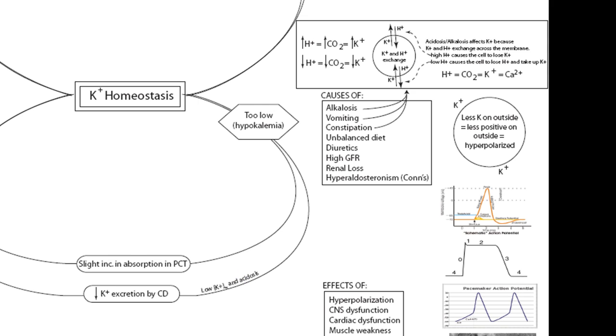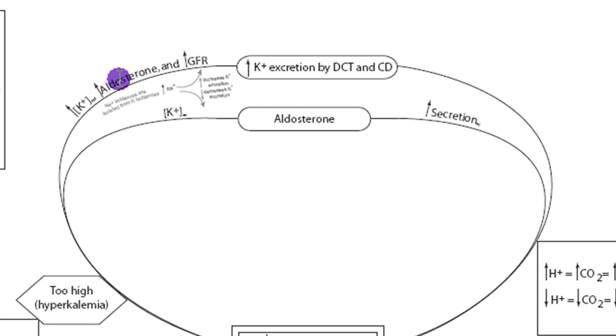If potassium levels are too high, the DCT can increase excretion of potassium. It does this in response to excess extracellular potassium. Aldosterone can stimulate it. Again, aldosterone causes a reuptake of sodium at the expense of potassium. So bringing sodium in from the filtrate pushes potassium back into the filtrate, and that's going to increase the excretion by the distal convoluted tubule. Another thing that can increase excretion is a high GFR.